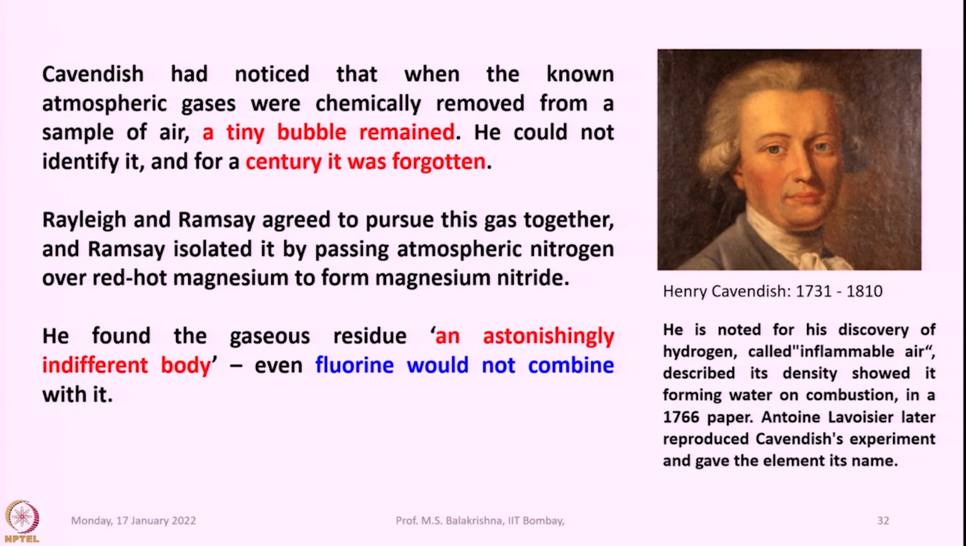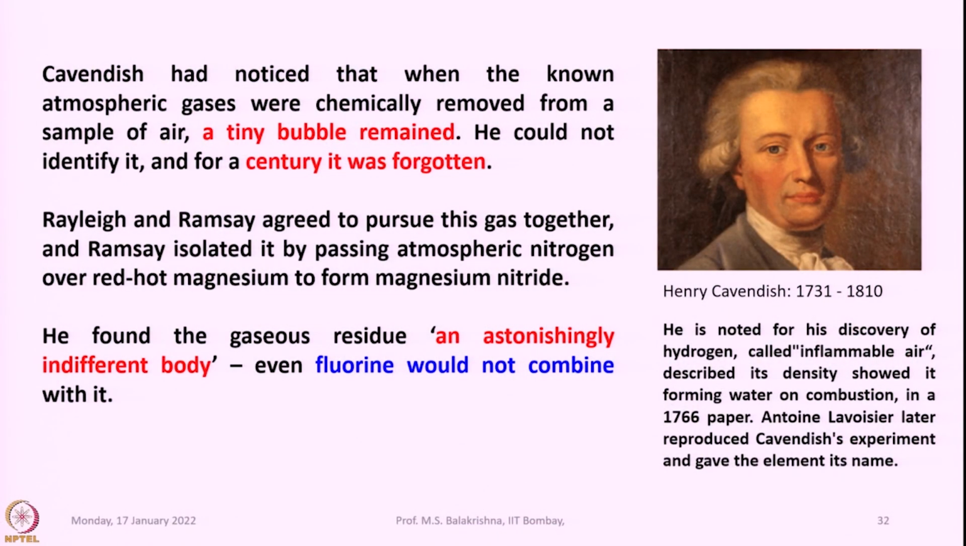Rayleigh and Ramsay agreed to pursue this gas together, and Ramsay isolated it by passing atmospheric nitrogen over red hot magnesium to form magnesium nitride. First, oxygen was separated from atmospheric air, and then the atmospheric nitrogen was passed over red hot magnesium. Magnesium forms magnesium nitride, and after completion of its formation, he found the gaseous residue, an astonishingly indifferent body. Even fluorine would not combine with it.